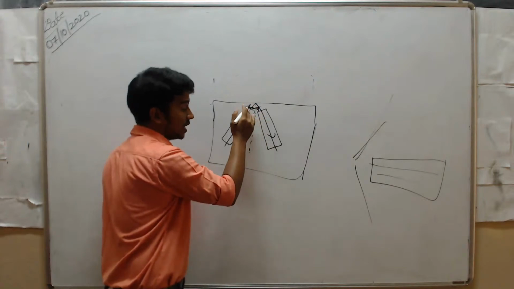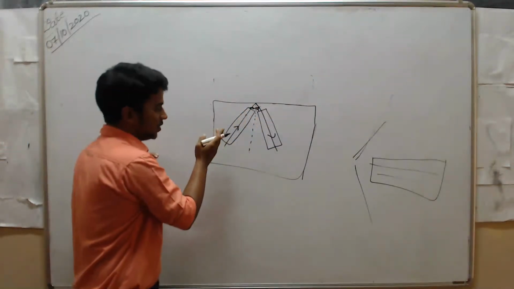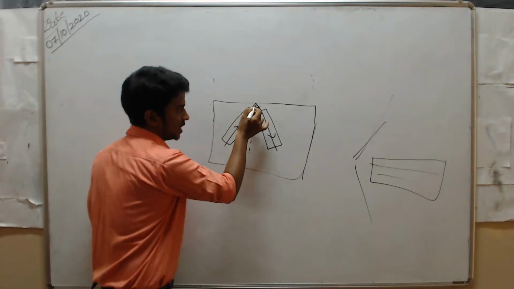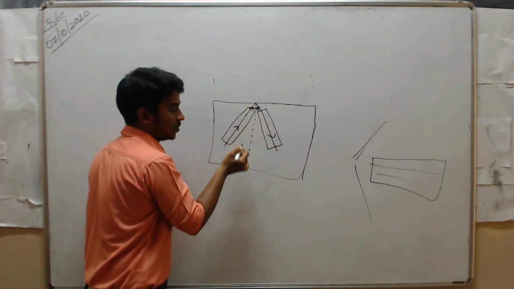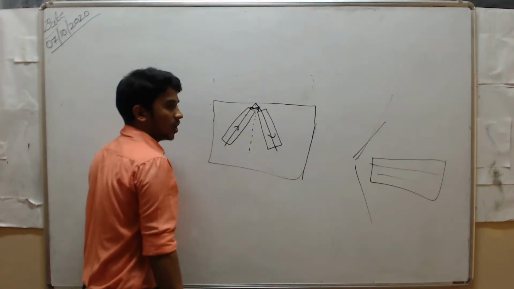Then that sound, sorry, not light, it's a sound. You will pass the sound here. What will happen? It strikes and it will come back to the same medium. At the point of incidence, we should draw one normal.